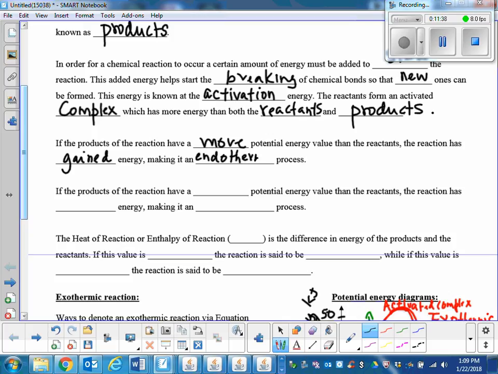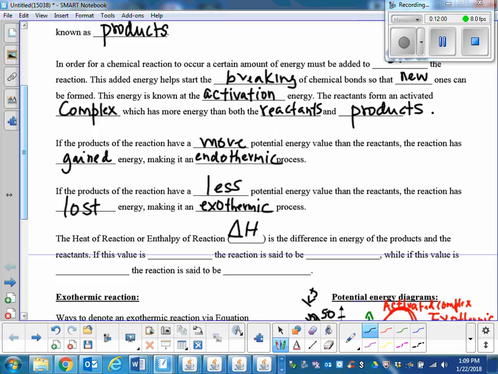And the other one is the opposite. If the products of the reaction have less potential energy, the reaction has lost, making it an exothermic process. The heat of reaction, written as triangle H, is the difference in energy of the products and the reactants.